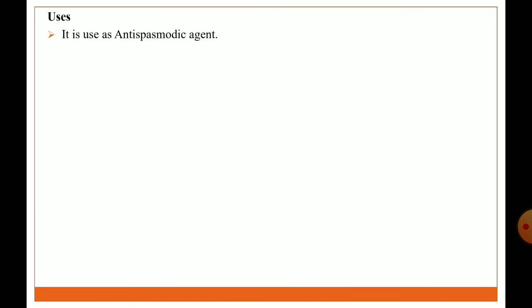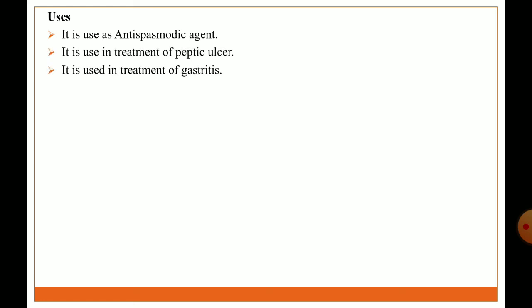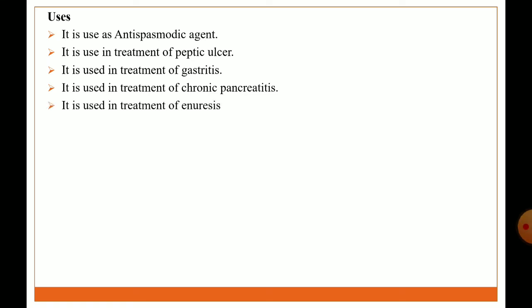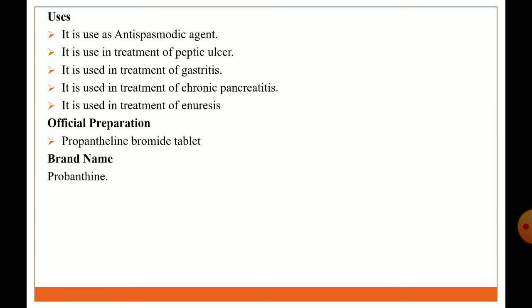Uses: it is used as an antispasmodic agent, in treatment of peptic ulcer, gastritis, chronic pancreatitis, and enuresis. Official preparation: propantheline bromide tablet, brand name Probanthine.